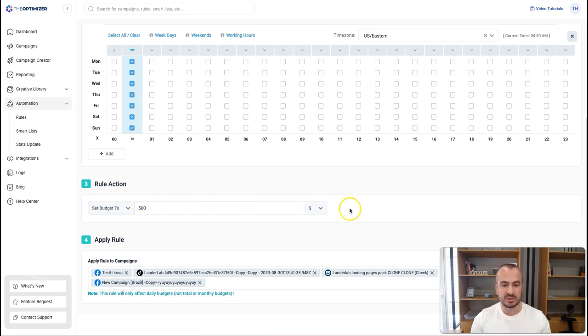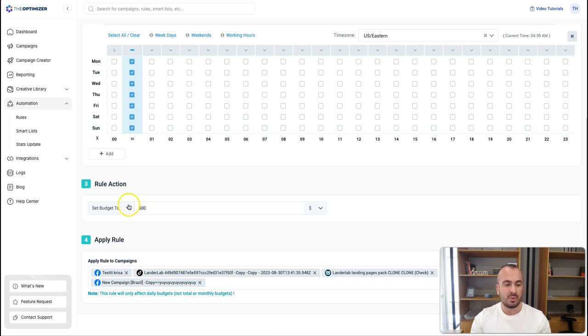Another way to set up this rule is to say set budget to whatever the maximum spend from the previous day was. Let's say, for example, you have a campaign with a daily budget of $5,000, but for the previous day it was only able to spend 1,000. It doesn't make sense to keep those extra 4,000 allocated to this campaign, because you can allocate those to other campaigns that are able to scale, or create new campaigns and allocate budgets to those new campaigns.